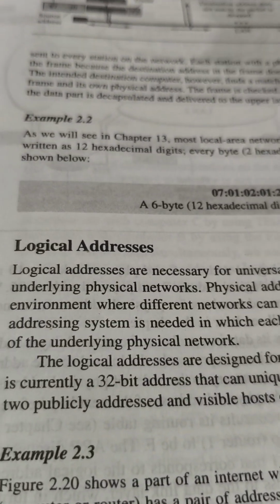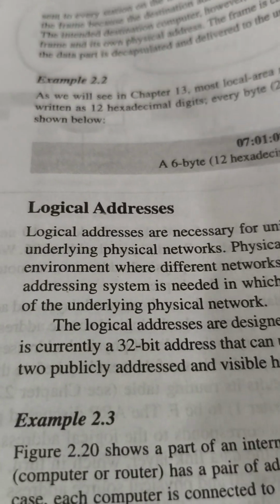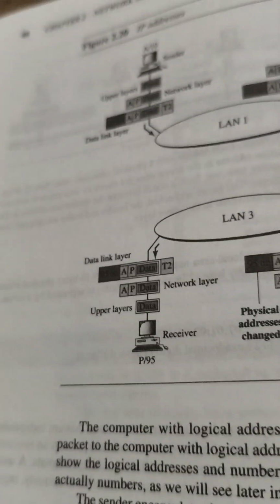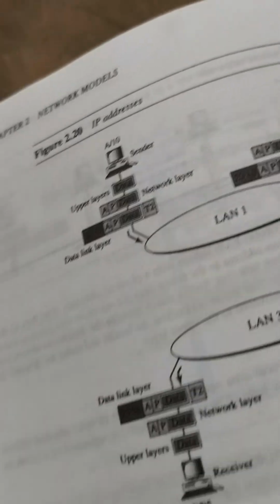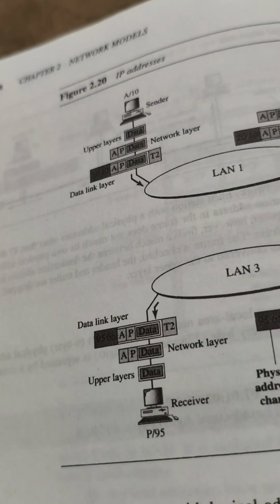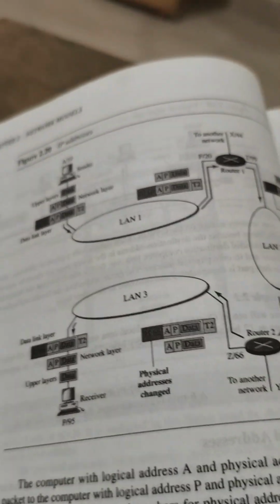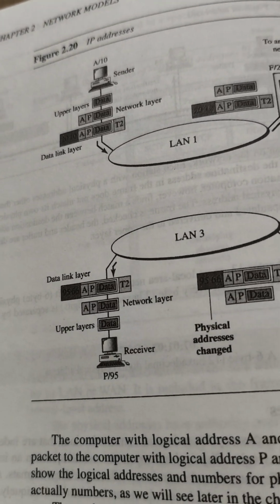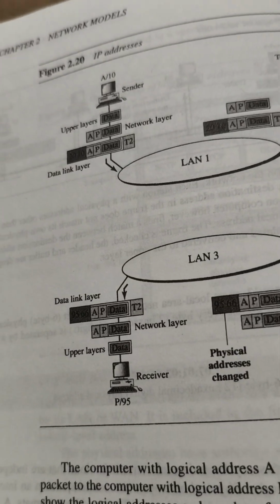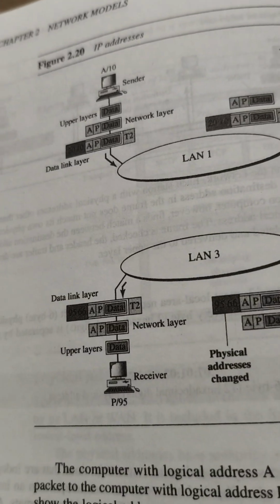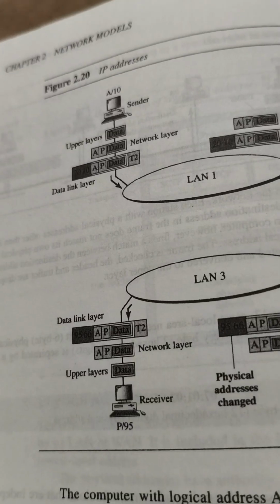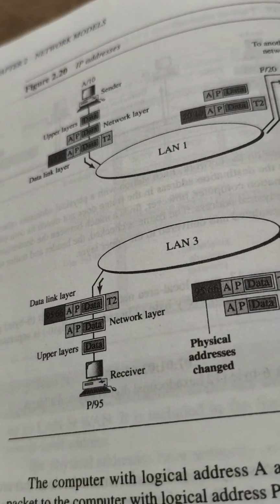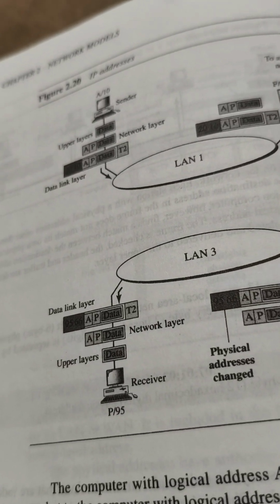Then comes the logical address. Logical address is important. What are the functions of the network layer? Routing and logical addressing are the functions of the network layer. That is, when the system is connected to the internet, how will it be transmitted from source to destination?